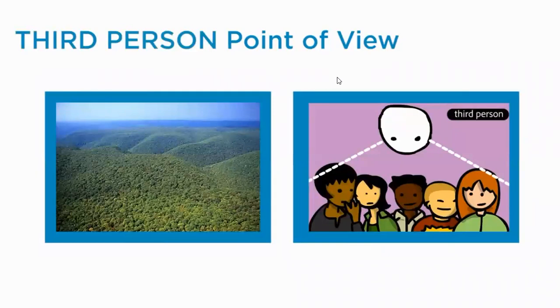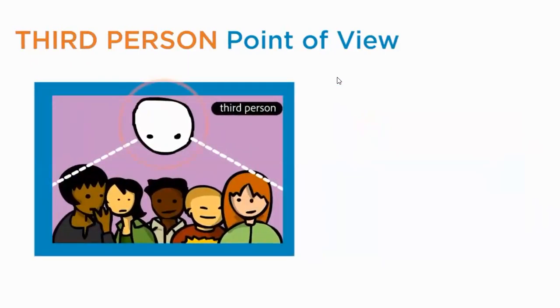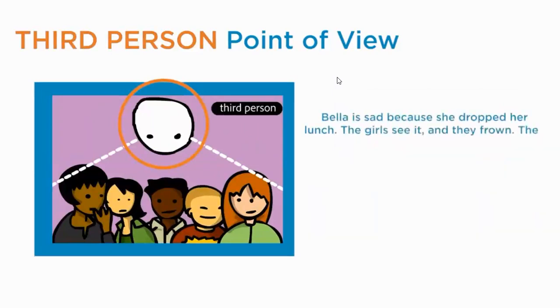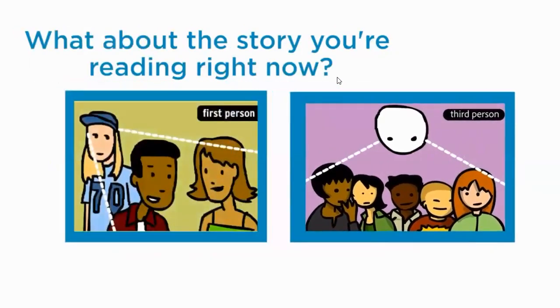When the narrator is someone outside the story, this is called third-person point of view. This time, the narrator is outside the story, looking down from above. Read with me. Bella is sad because she dropped her lunch. The girls see it and they frown. The boy smiles because he thinks it's funny. The pronouns she, they, and he are clues that the story is told by someone outside the story, from the third-person point of view.